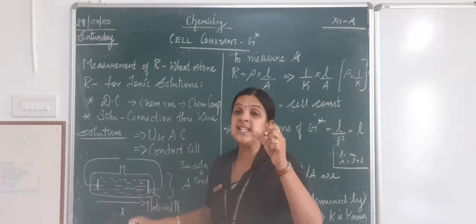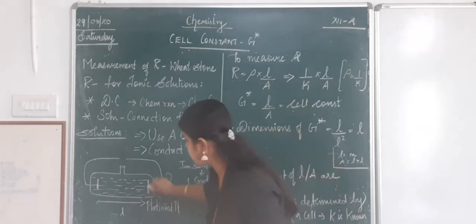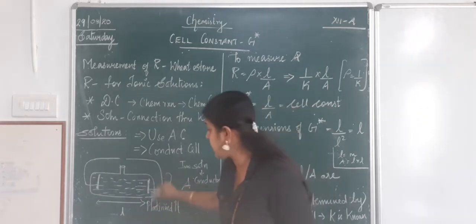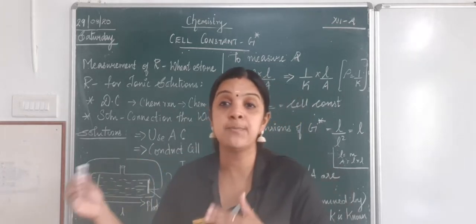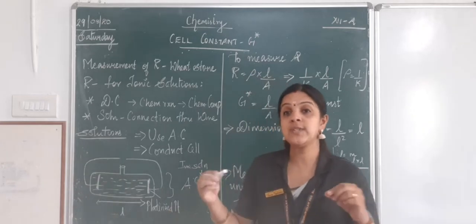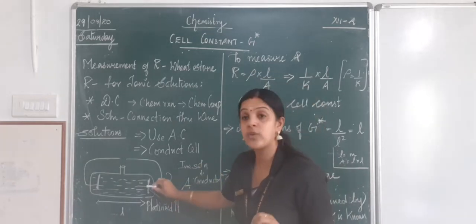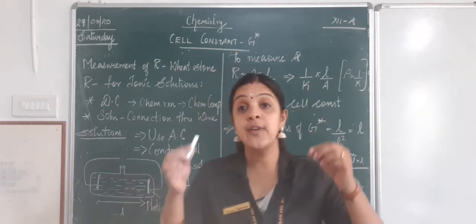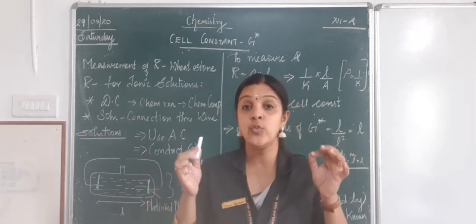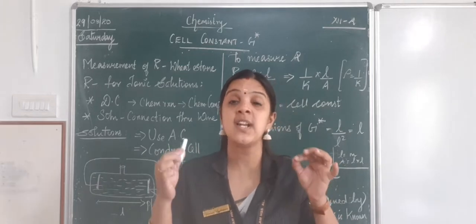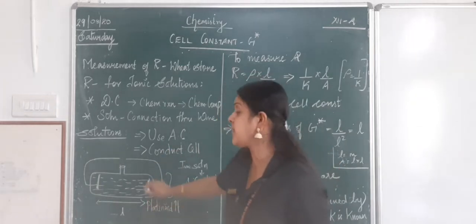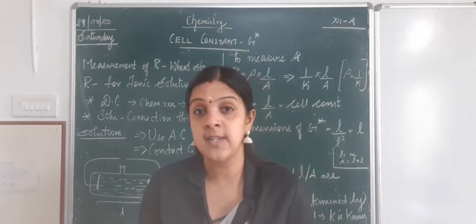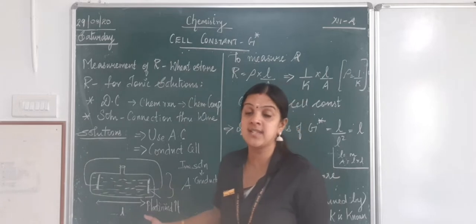Now to calculate the length, you can see here two electrodes. There are two electrodes which are coated with platinized platinum. Now why do we use platinized platinum as a coating for these electrodes? We know that it's an ionic solution. So if I use electrodes which are reactive, which can undergo a chemical reaction along with this ionic solution, will I get my result accurately? Will I be able to know the accurate result?